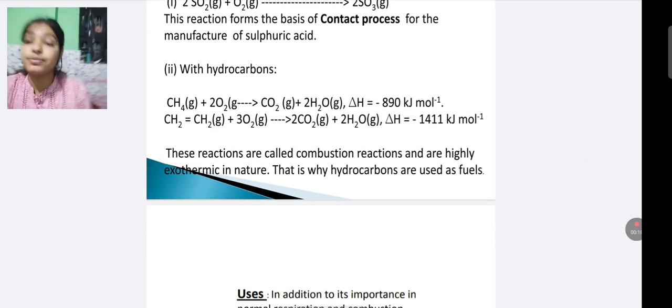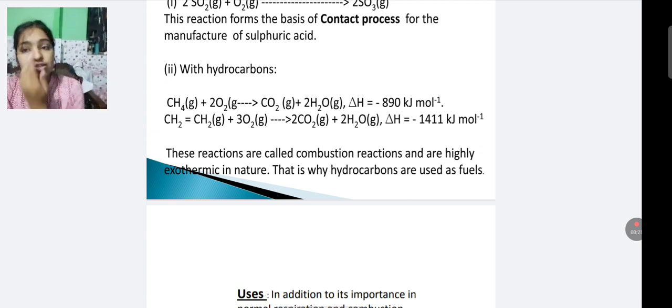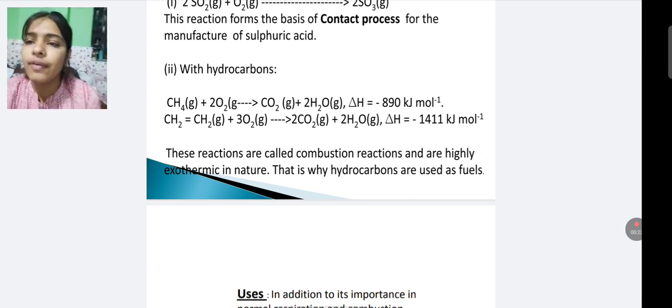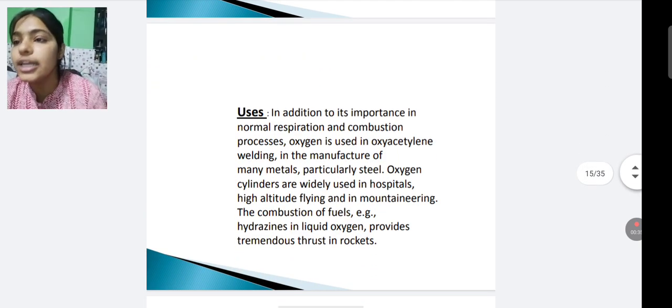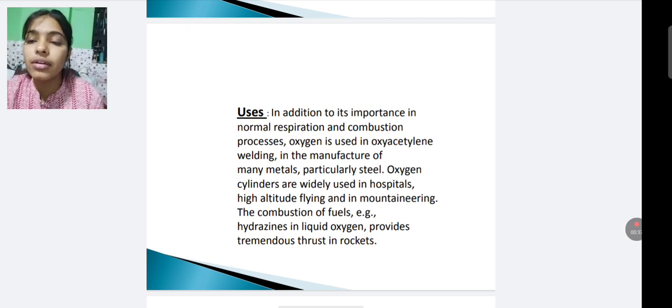When methane is burned in the presence of oxygen, it gives us carbon dioxide and water. These reactions are called combustion reactions and are highly exothermic in nature. That's why hydrocarbons are used as fuel. Now we can see its uses in our daily life.